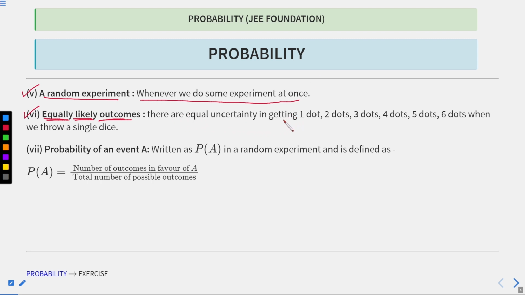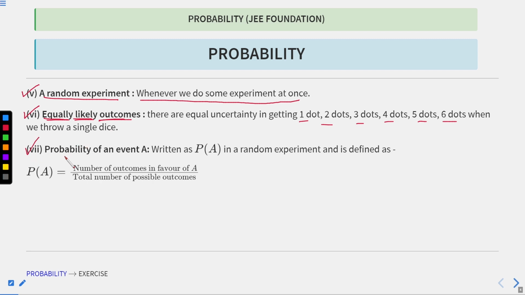For example, if I throw a single die and I get either 1, 2, 3, 4, 5 or 6, picking anything gives me an equally likely chance to get a number. So we call this equally likely outcomes. Any of the numbers 1 to 6 can occur with equal chances.